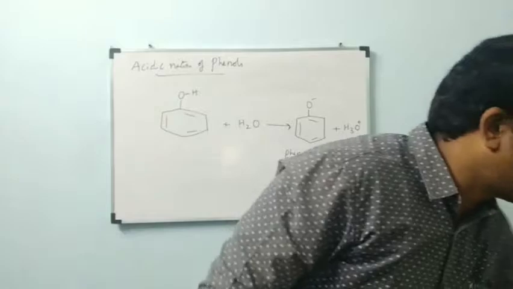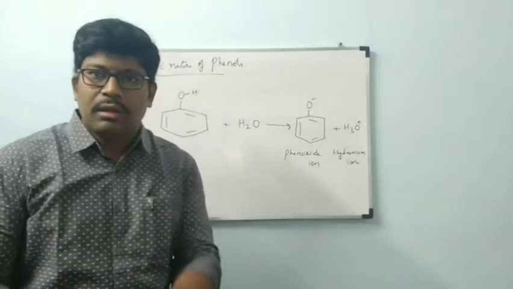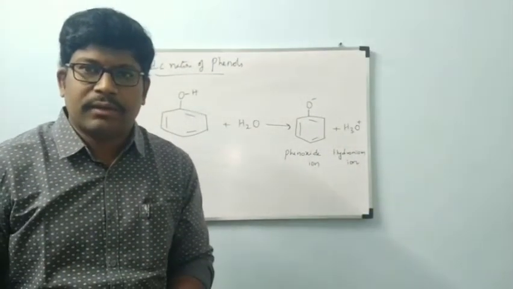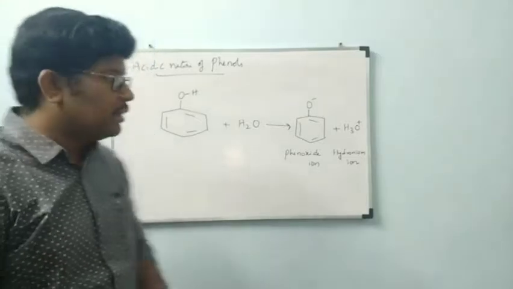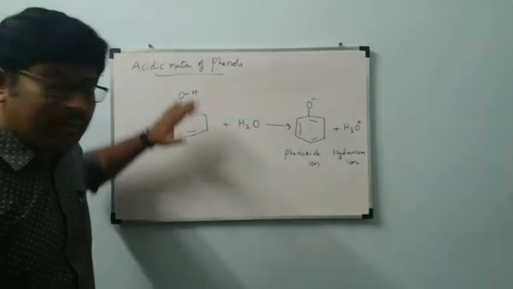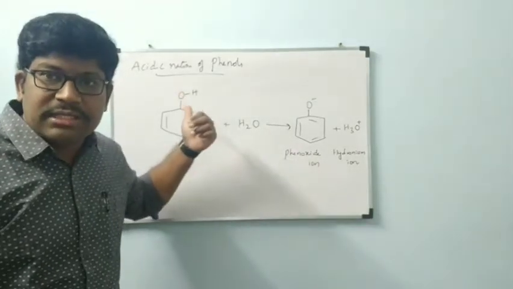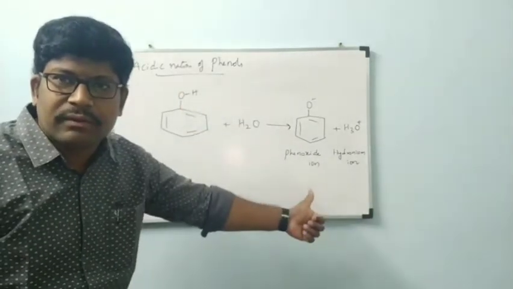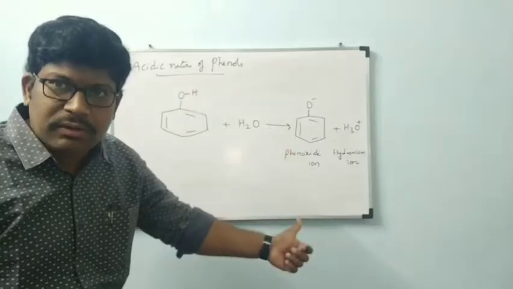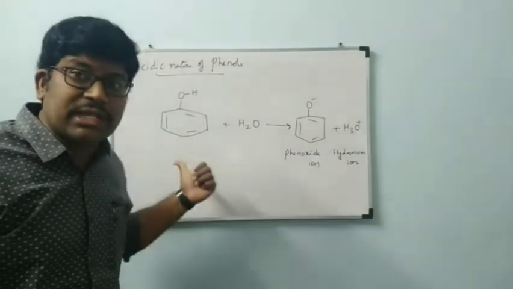Now, I will say one point: mainly I am considering phenol and phenoxyanion. I would like to prove now that phenoxyanion is more stable than phenol.